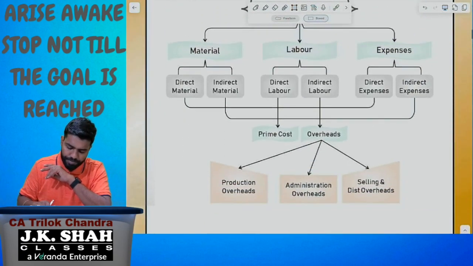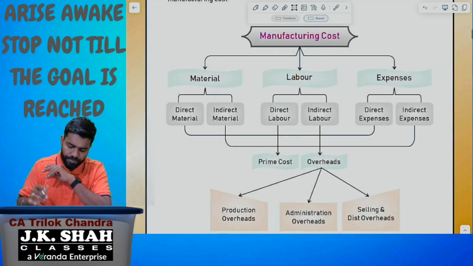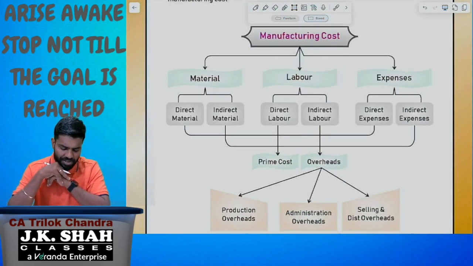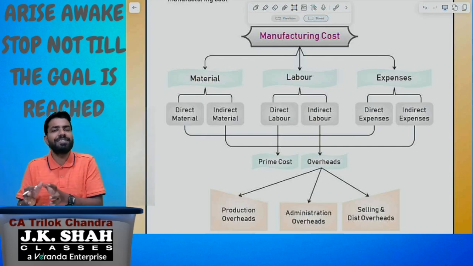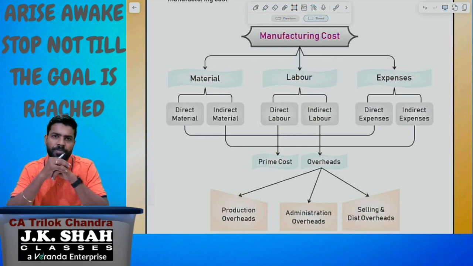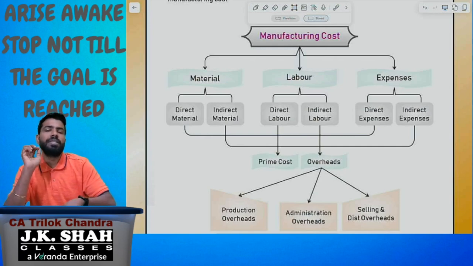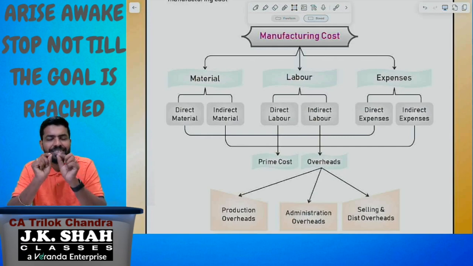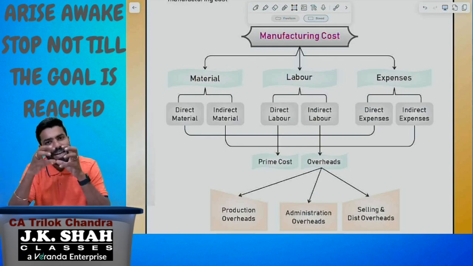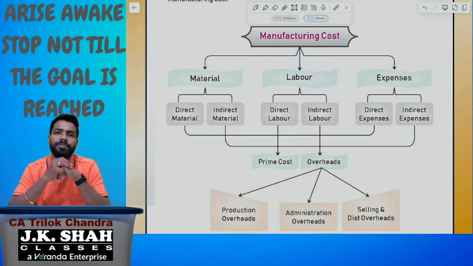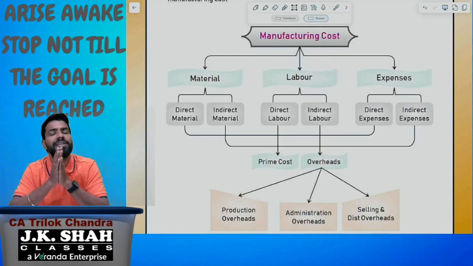Look at here. Manufacturing cost is classified into material, labor, expenses. These are again subdivided into direct material, indirect material, direct labor, direct expenses, indirect expenses. Let us understand this. What is direct material? The material which can be traced to the final product or economically identified in the final product, such material we are going to call the direct material.